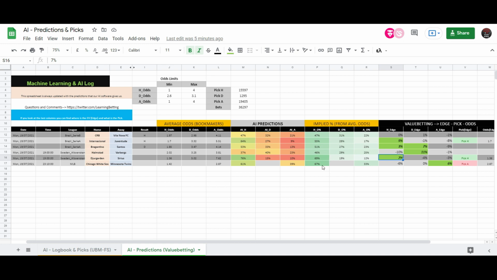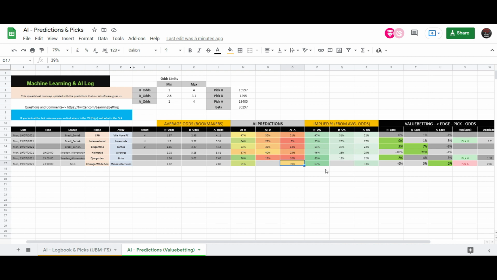But the true odds tell us 65% and 33%. So this tells us that the most probable result is the home team to win, 61%. But the value is not there. The value is here at the away team to win because our software tells us 39%, while the true odds are 33%.